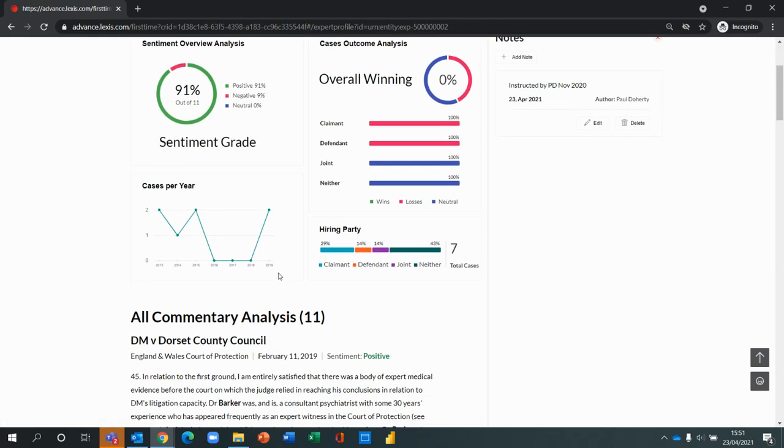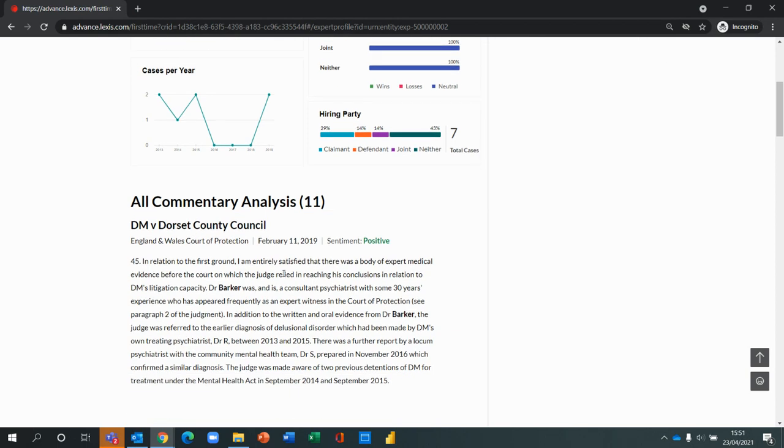And then as we scroll down from the analytics, we've set out the relevant paragraphs of text where the expert's been mentioned in our cases. And this enables you to instantly access a paragraph on the page that references the expert and complete speedy due diligence. And to do this, we've used natural language processing to show the sentiment of a judge's commentary at the top of a paragraph, meaning you don't have to manually search through case law files, saving you time. So from the perspective of, I want to see how this particular expert performed in this case because they're someone that the opposition have instructed in a litigation matter, then you can see if that aligns to your own client's position. And users are particularly excited about this feature due to the significant amount of time it saves them in their current workflow.